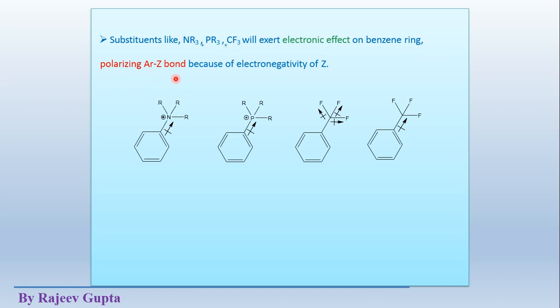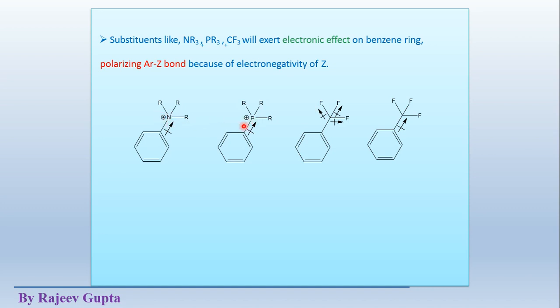Polarizing the Ar-Z bond, here Ar is the aromatic ring, and Z is the nitrogen group atom, that substituent atom which is directly attached to the benzene ring. Okay, because of the electronegativity of Z, this Z will contain high electronegativity, because we can observe that in these substituents on this nitrogen atom, phosphorus atom, the positive charge is present.